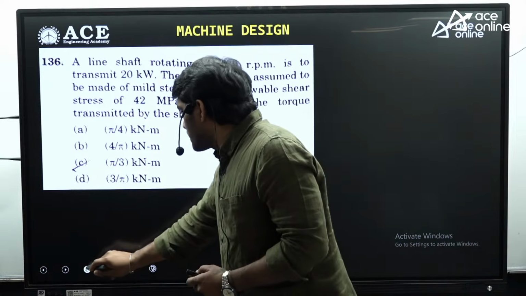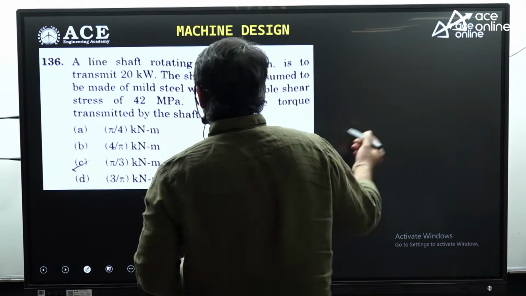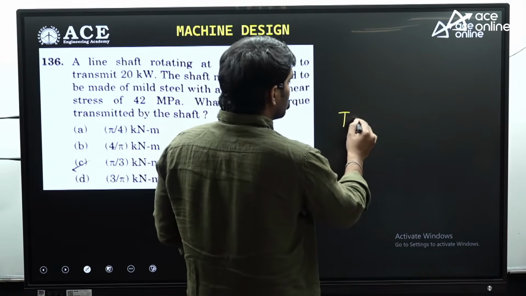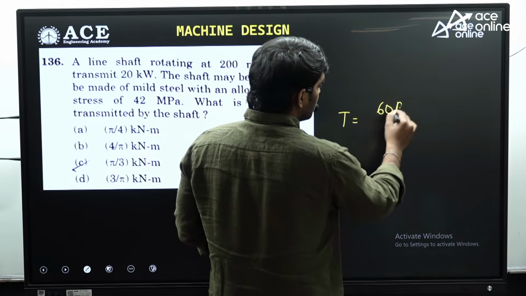A line shaft rotating at 200 rpm. Here he is asking us to identify the torque transmitted. We know that the equation for torque transmitted T is equal to 60 P by 2 pi n.